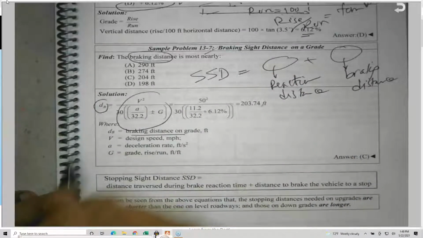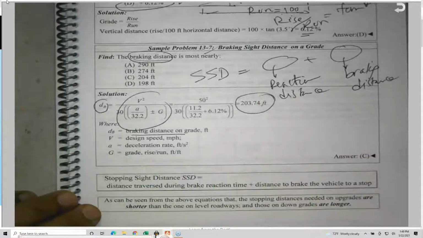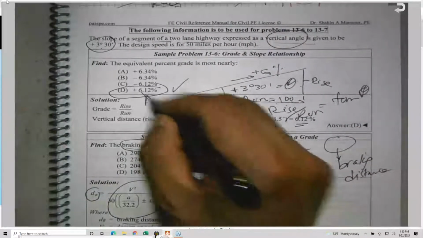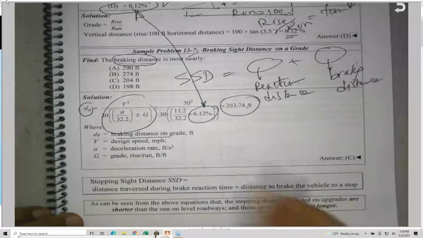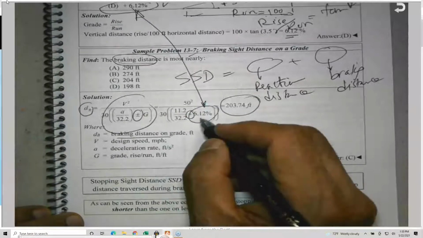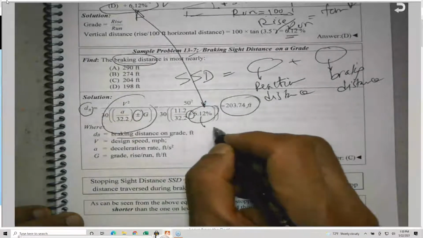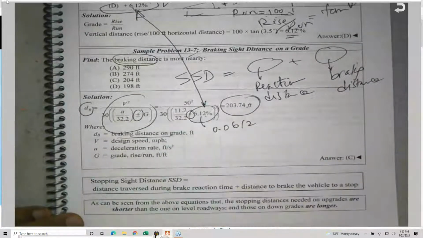So basically for the second part, I needed to be aware of that because sometimes they can ask you for only one portion. So it is V squared, this here, everything. I use the grade, by the way, coming from the previous problem, the 6.12, this one here. So this is 6.12%, and I use a plus because here it is plus or minus. As you enter it in your calculator, it is going to be 0.0612, so you have to divide by 100.